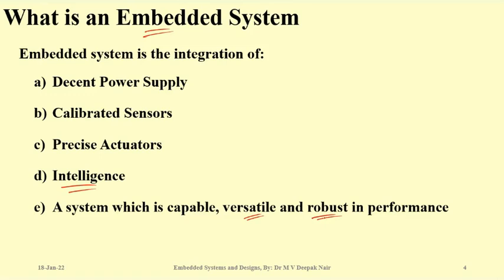It should be robust. It should work for a longer time period, maybe for a year, 2 years, or 5 years, 10 years. And robust means the wear and tear should be low. It should work in all temperatures. It should work in all humidity. If you are designing something for defense, it should be waterproof, and all those things should be there. So robustness can be taken in so many different ways, which means hard and strong design, right? So all these things make an embedded system.